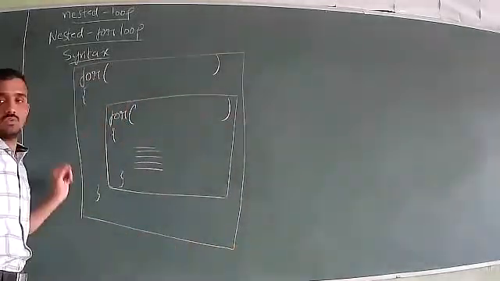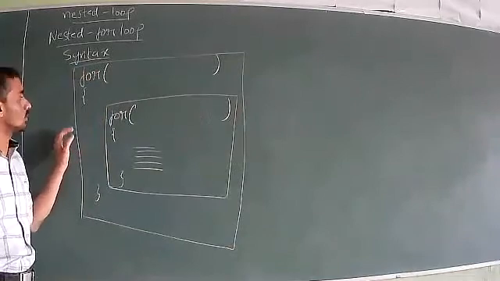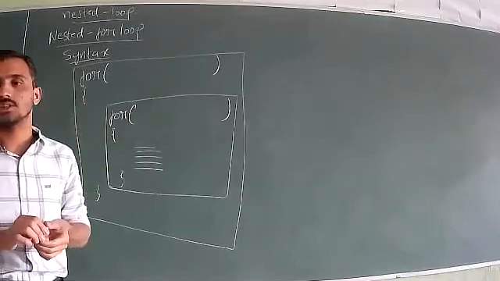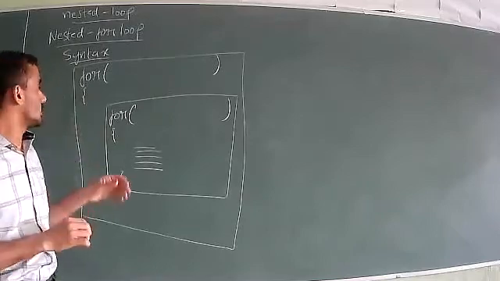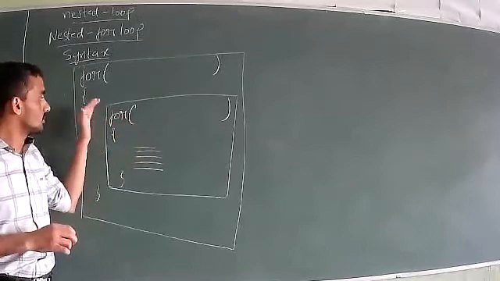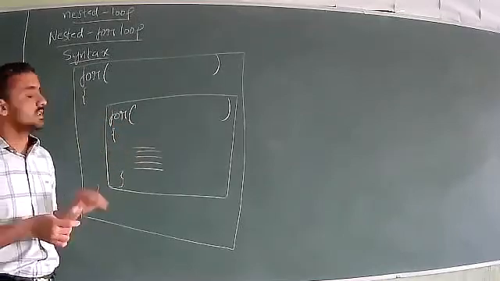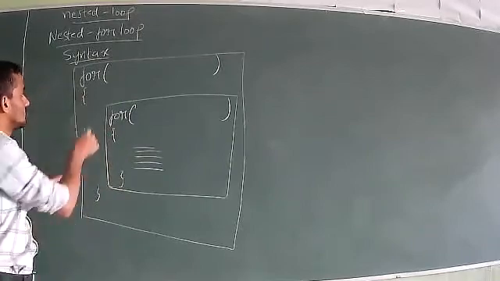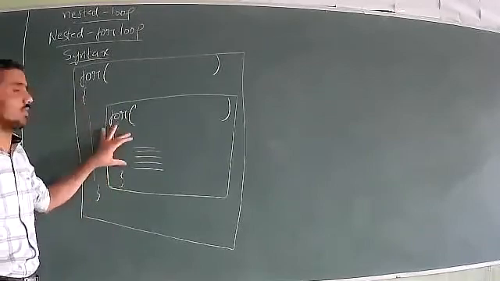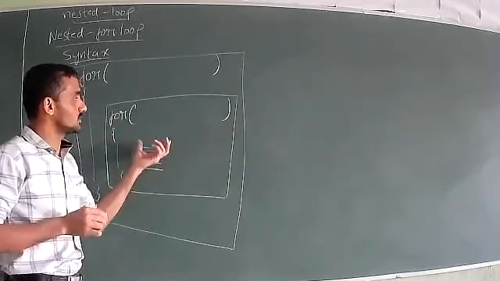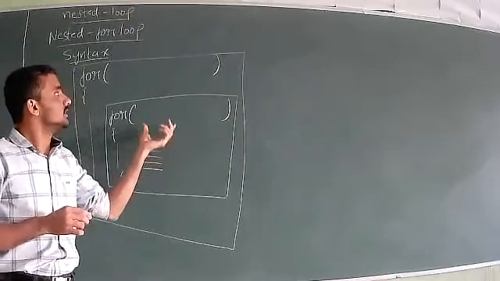So whenever we consider opening brace and closing brace in a programming language, especially in C++, that is nothing but we have to say inside that. That means inside opening brace and closing brace, that is starting and ending. So within this opening brace and closing brace, we have one more for loop, and for this also we have opening brace and closing brace. So this for loop we can consider inside the outer for loop.